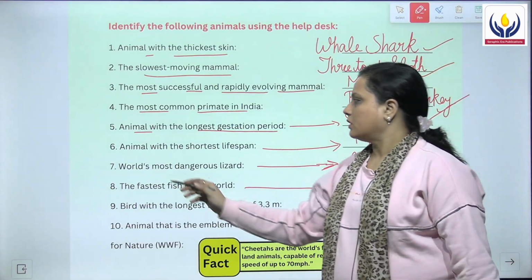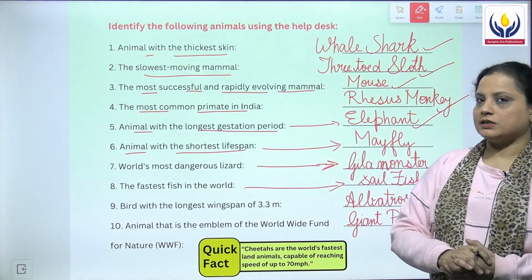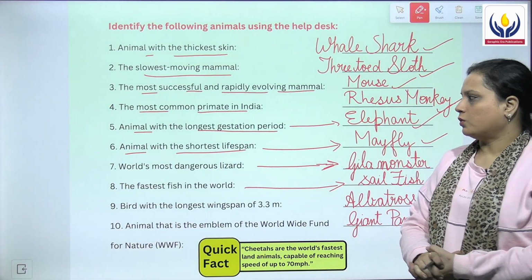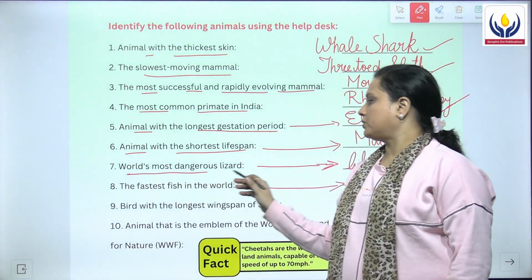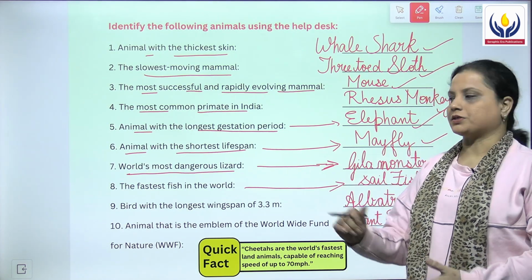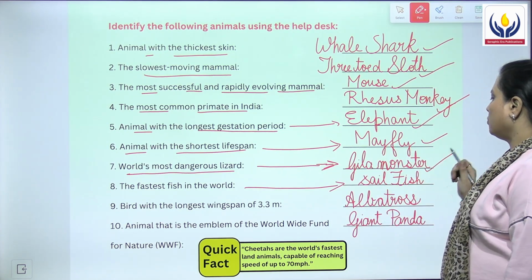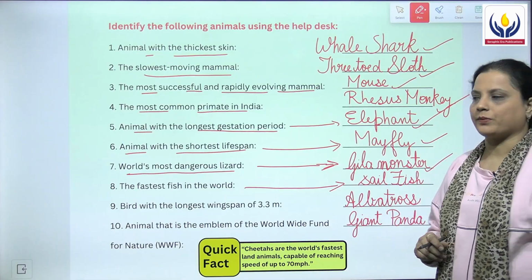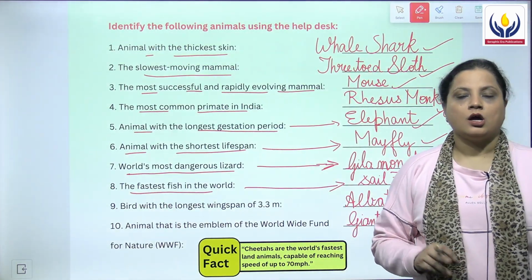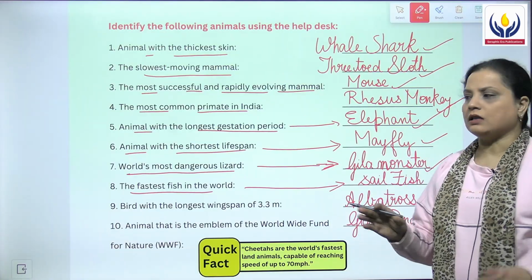Sixth question is animal with the shortest lifespan, and that is mayfly. Seventh, we have world's most dangerous lizard, and that is the Gila monster. Eighth is the fastest fish in the world, and that is the sailfish.